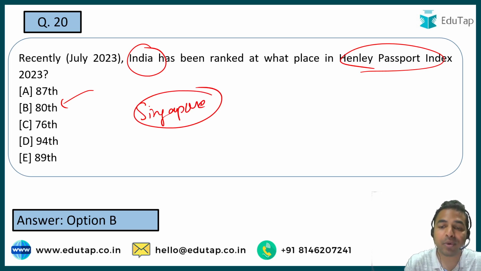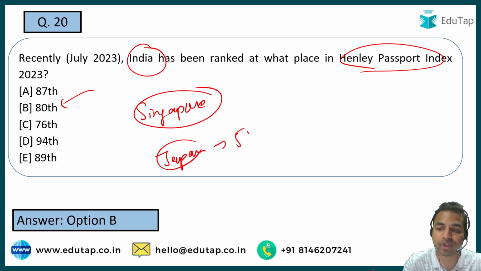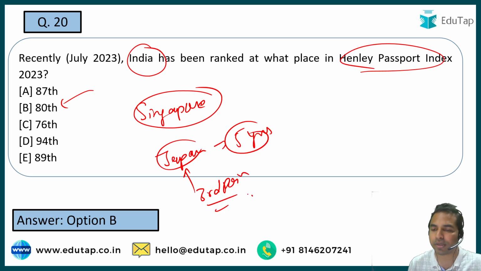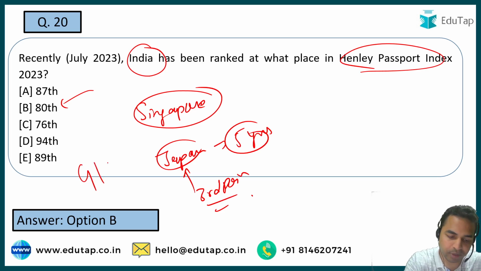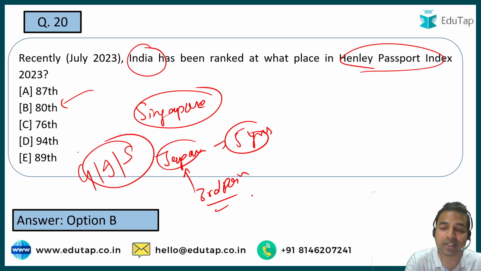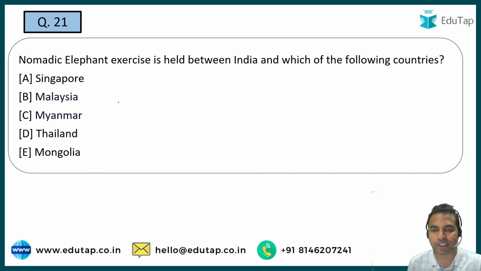And guys, Singapore has topped this particular index. Let me tell you that earlier it was Japan which was on the top position for consecutive 5 years. But this year it was on the third position. Okay. So it was on the third position. When I talk about the countries which are on the second position, it includes Germany, Italy and Spain. So these are the three countries which are on the second position. Singapore was on the first position. Let's move on to the next question, guys.